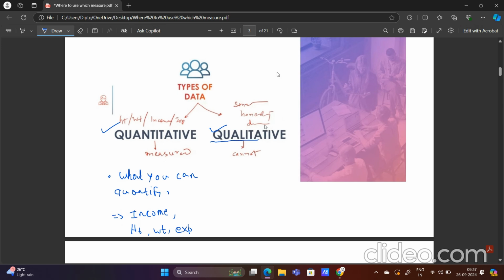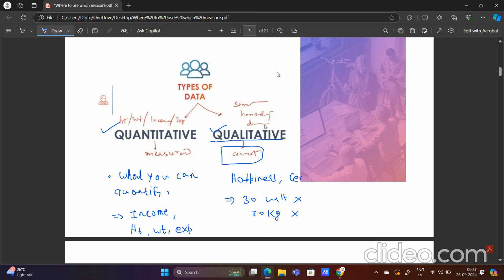Similarly, there is another type of data that is called qualitative. You cannot quantify it, you cannot measure this data. Qualitative data are those data which you cannot measure. Suppose I take the example of happiness. Can I say that I am happy by 30 units, or I am 50 kilo happy? I cannot say that, right? So this type of thing can't be said about happiness. So this type of data is like happiness.